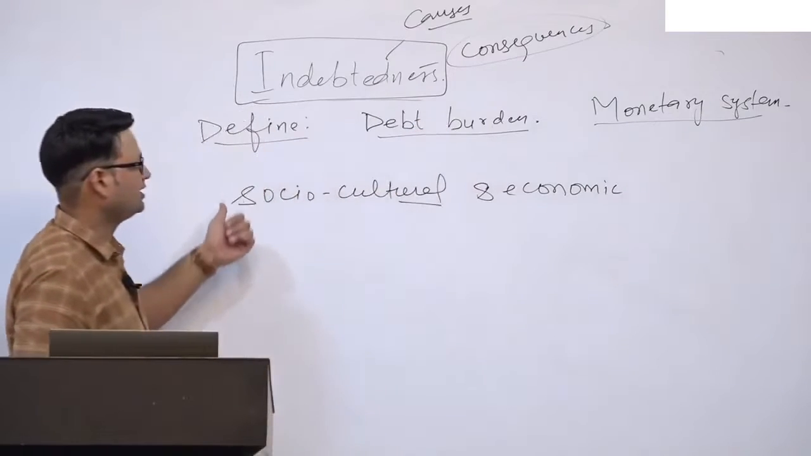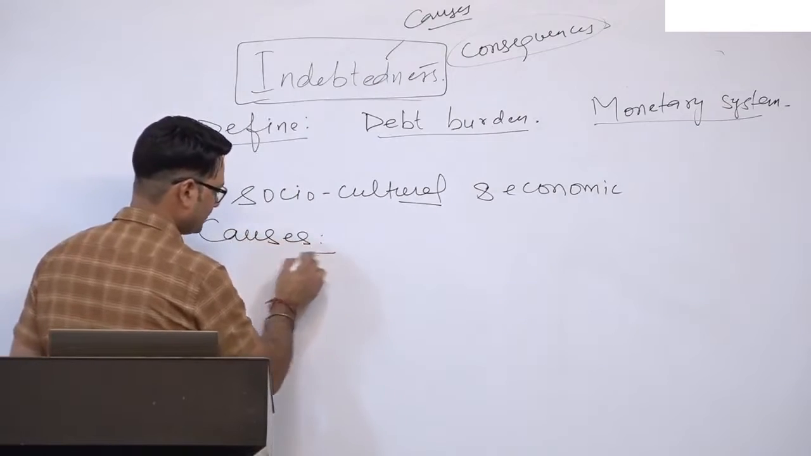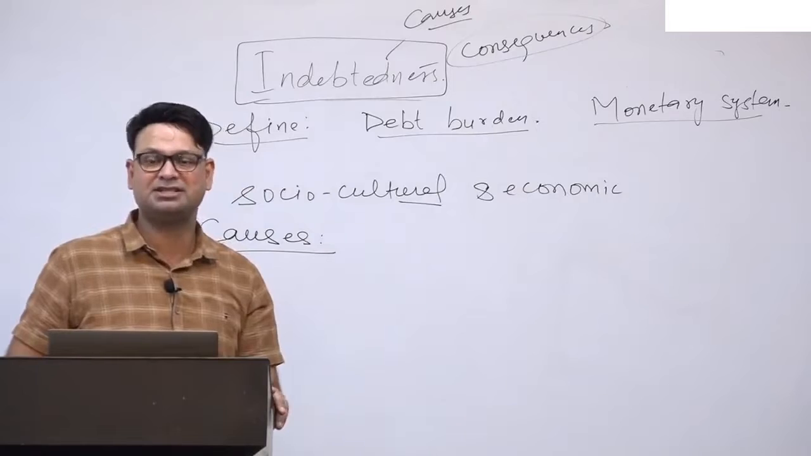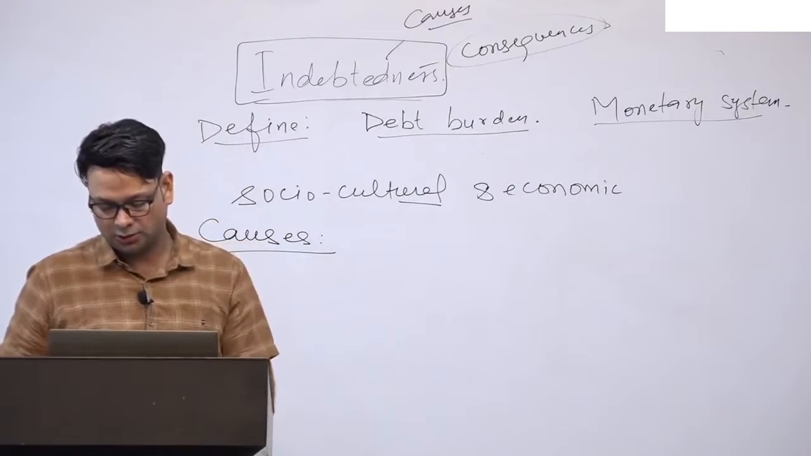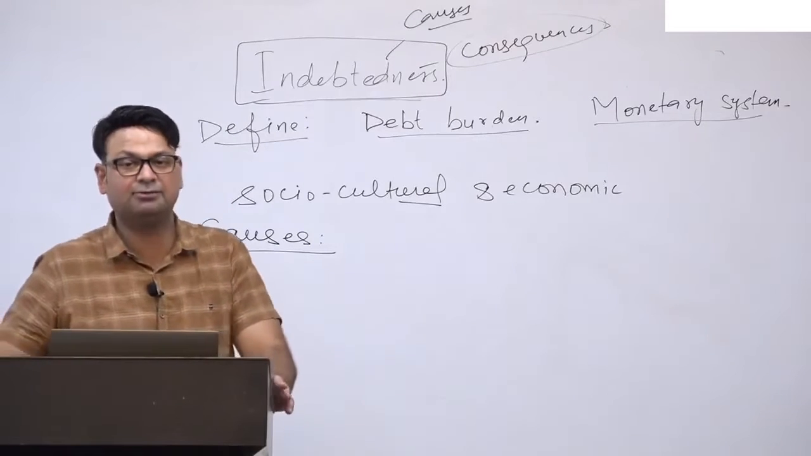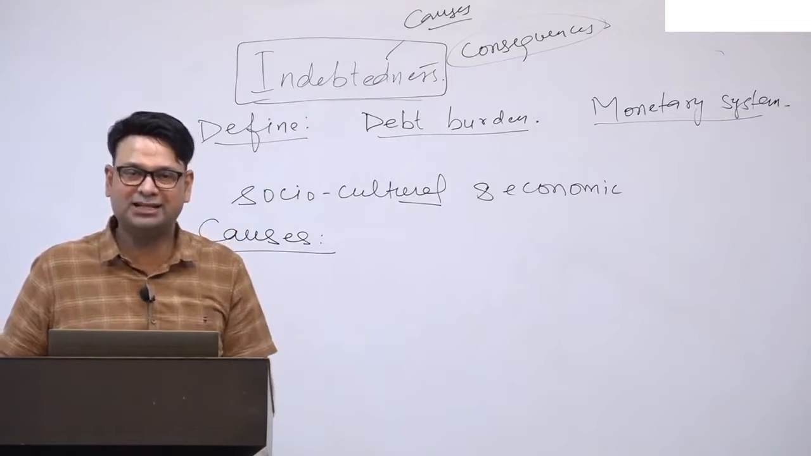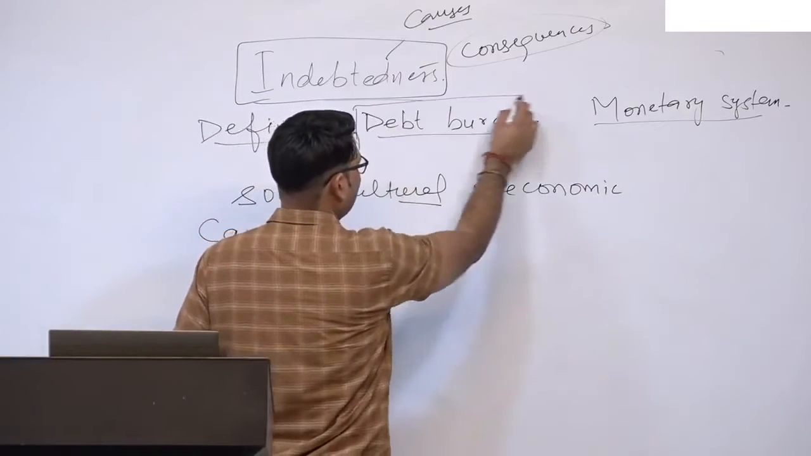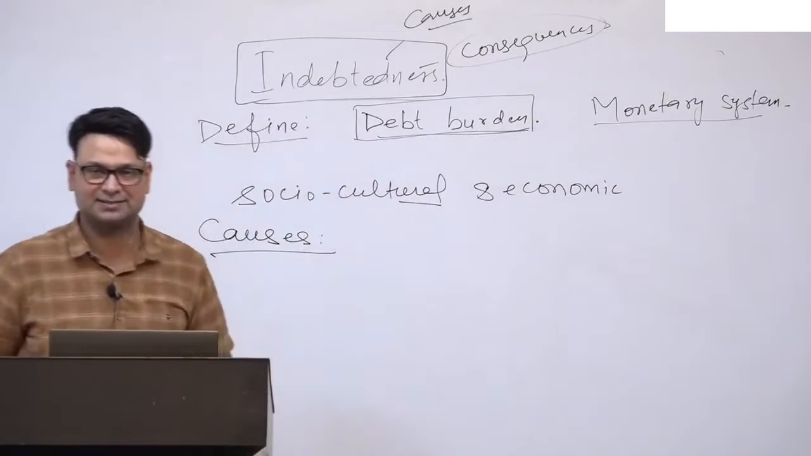So when you move on to the next heading, that is the causes, right? What more can you do here? I am not going into much detail. You can quote some statistics, although you don't have all-India statistics of the debt burden among the tribals. So it will be difficult for you to quote statistics on the level of indebtedness, right?